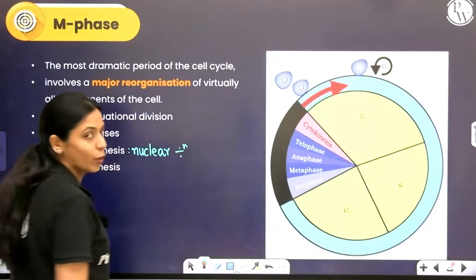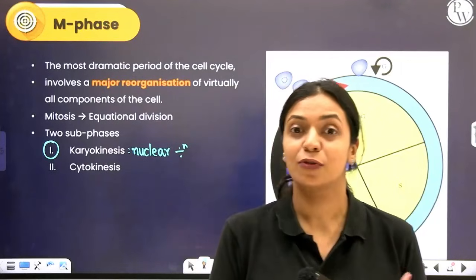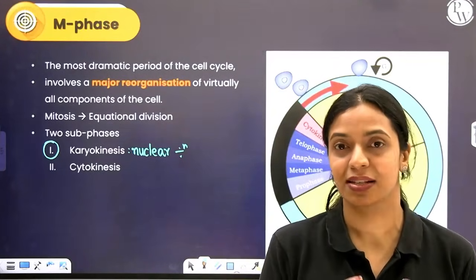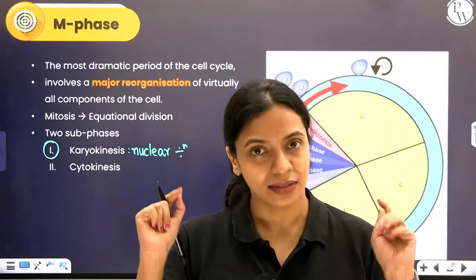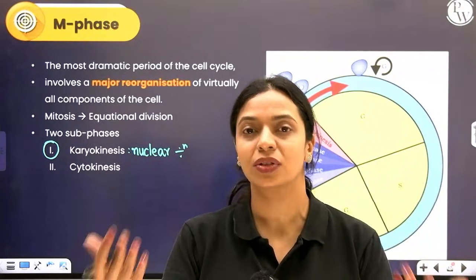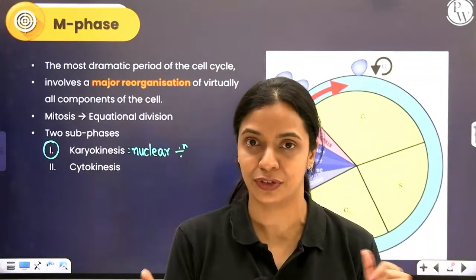Why is it so important? Why can't the cell wholly just divide at once? Because DNA information is very important. It has information for pretty much every activity that takes place inside a cell, and the cell has to ensure that both the progeny cells receive an equal, complete set of DNA.